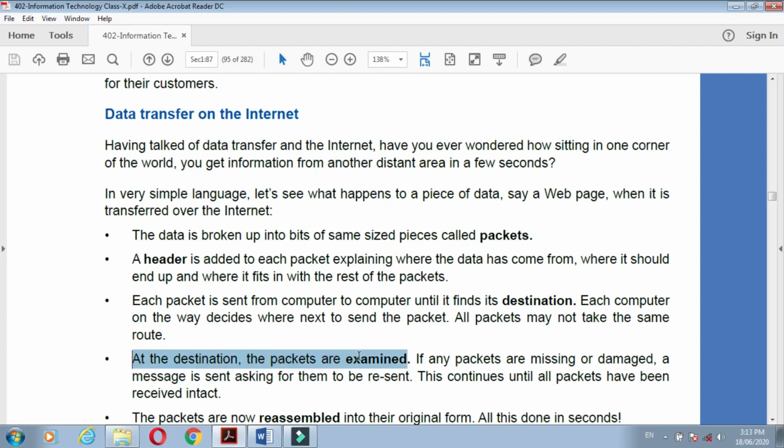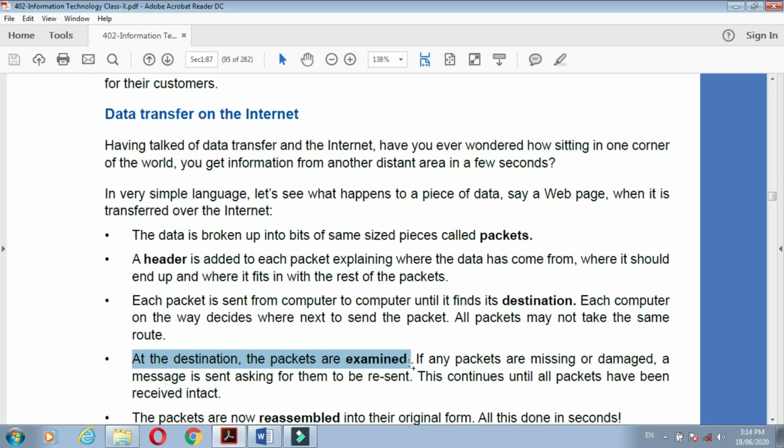At the destination, the packets are examined. When all the packets have reached the destination, all the small packets are checked by the header to see whether all the packets have arrived or not. Once it is confirmed that all the packets have come, the data can be stored or saved on that computer.